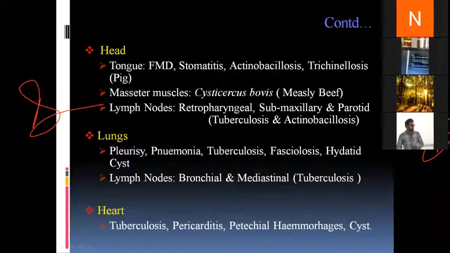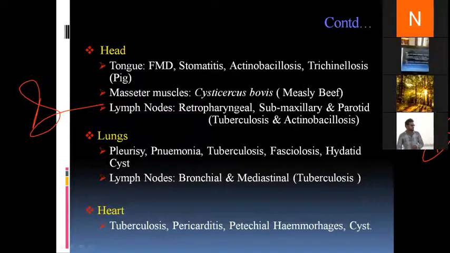And if the number of cysts is less than 10, then the part of the carcass having the cyst is removed and the rest of the carcass is sent for further examination and processing. Here at the head portion, the lymph nodes examined are retropharyngeal, submaxillary, and parotid. And here we target the diseases which are tuberculosis and actinobacillosis.